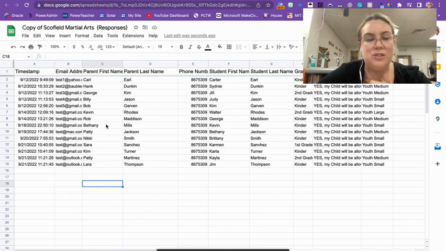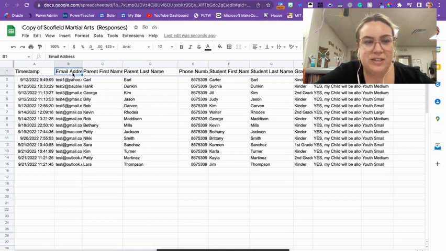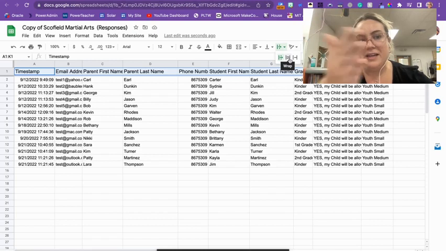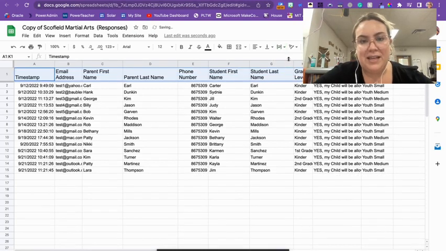Okay. Once you open it up, we're going to reformat it so we can read our cells a little better. If you look at email address, you can't see the whole word, it's cut off. Same here, phone number, it's cut off. So I'm going to highlight this row. The easiest way is to go to these formatting options right here, the one with the arrow for text wrapping. If you click the center one, it takes your sentences and makes a second row within the cell. So I'm going to click that, and now I can see all of my headings.